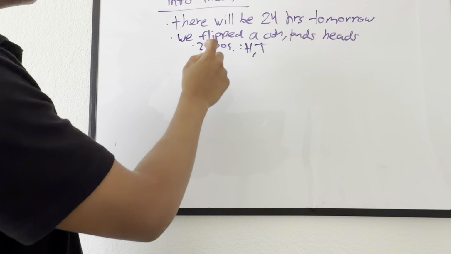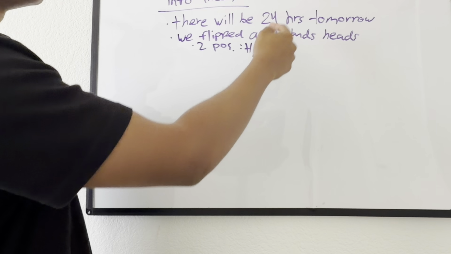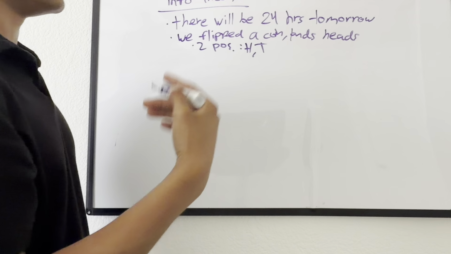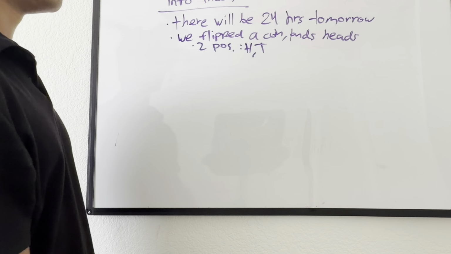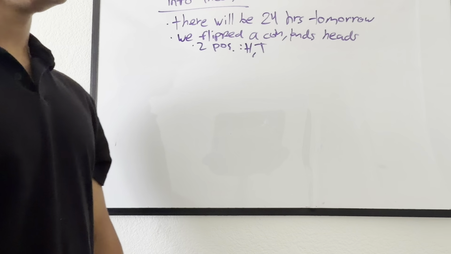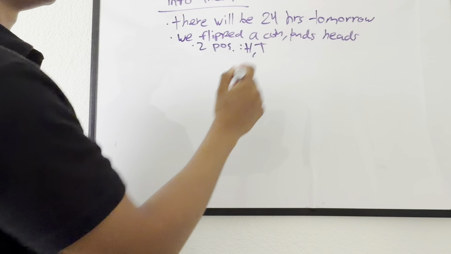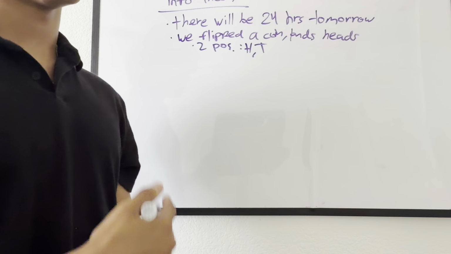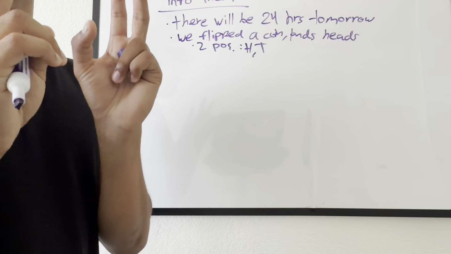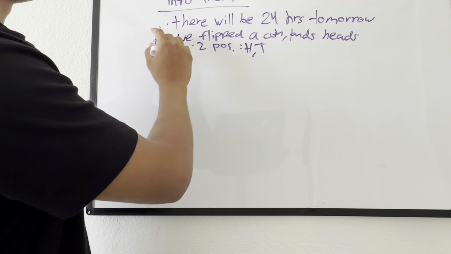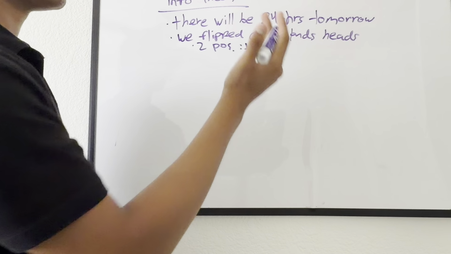So the fact that we know that it lands heads essentially eliminates 50% of the uncertainty. So what do we see from this? We see that this piece of information, statement number 2, has a greater surprise factor than this first statement over here.